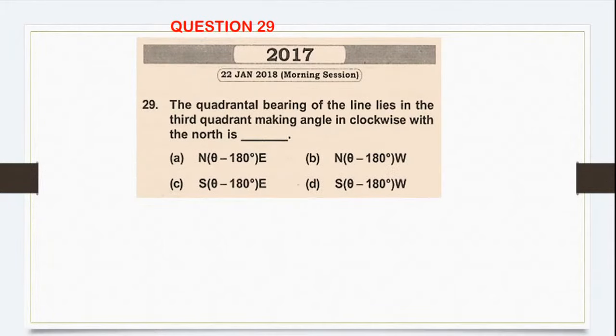Chalo, next question. Question number 29. The quadrantal bearing of the line lies in the third quadrant, making an angle in clockwise direction with the north. So in third quadrant, like this.